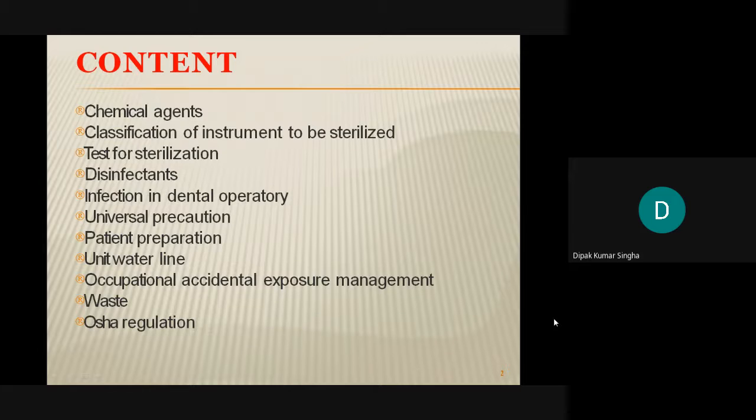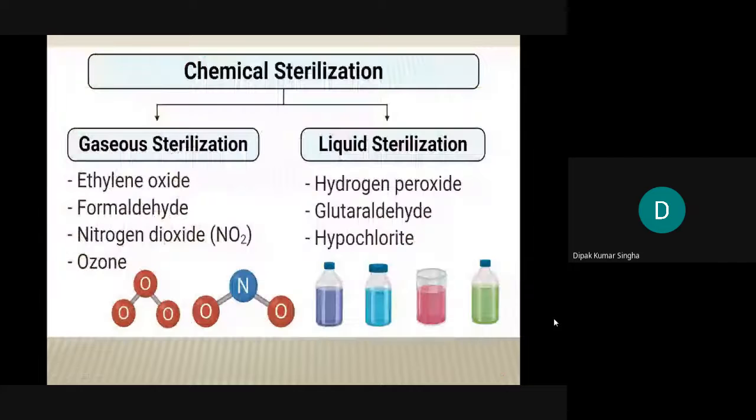In the preparation of water, a general sterilization process is used, generally UV light and some chemical agents. Then occupational accident exposure and management, and waste and regulation. These are the topics regarding chemical sterilization.